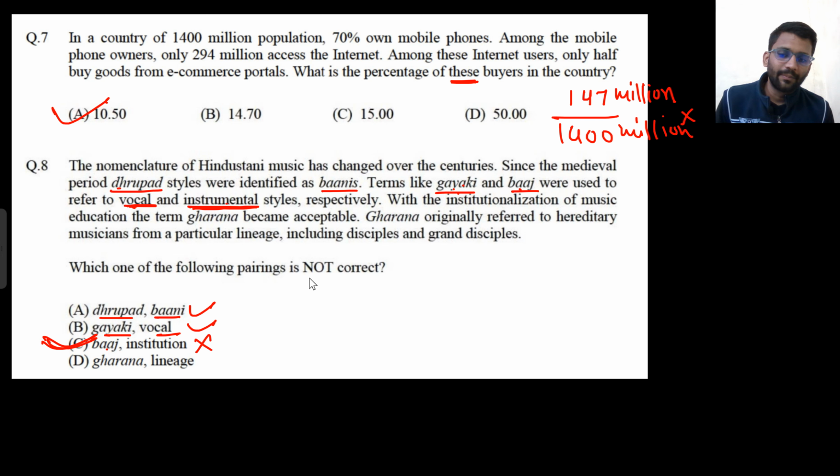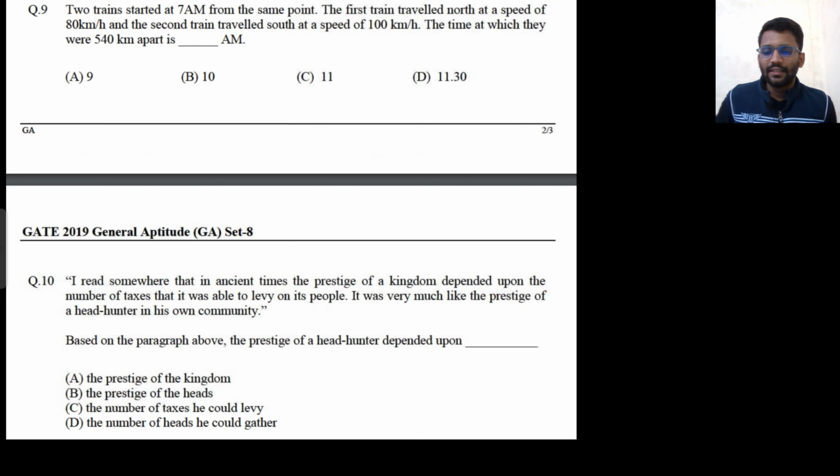Which of them is not correct? Baz was referred to instrumental, not institution. And Gharana originally referred to hereditary musician from a particular lineage. So Gharana with lineage. Okay, so this is also correct. So only C option is not correct. Baz was referred to instrumental style, not institution style. So C option. Let's see the ninth question.